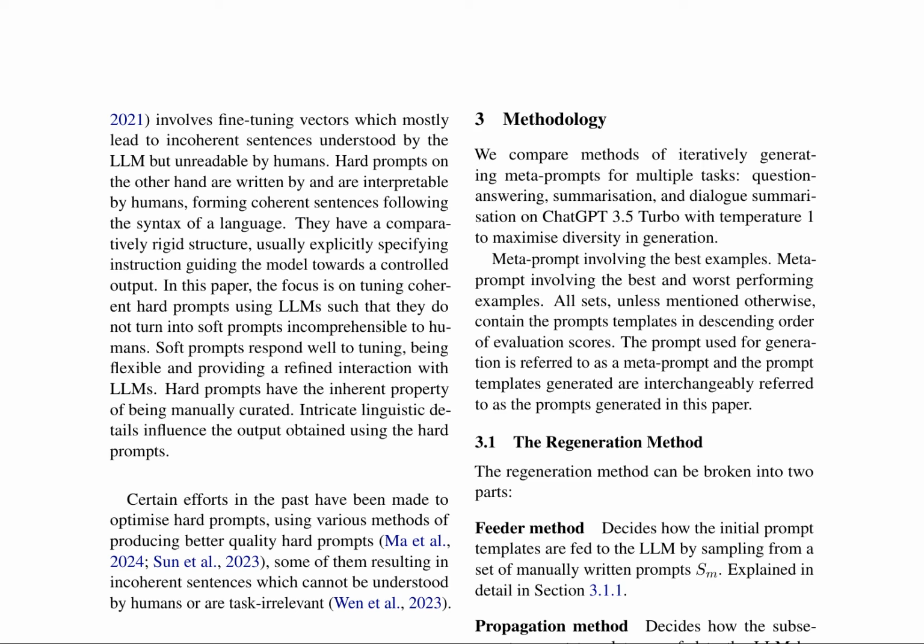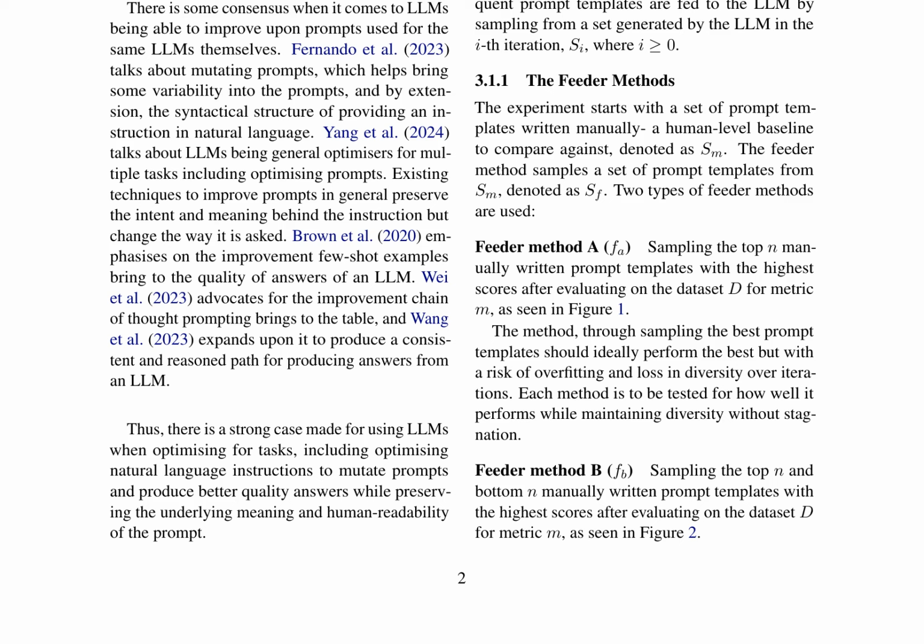The authors present two methodologies for iteratively generating metaprompts for multiple tasks, including question answering, summarization, and dialogue summarization. These methods are tested on ChatGPT 3.5 Turbo with a temperature of 1 to maximize diversity in generation. The regeneration process consists of two components: the feeder method, which determines how initial prompt templates are fed to the LLM, and the propagation method, which decides how subsequent prompt templates are fed to the LLM by sampling from a set generated by the LLM in the previous iteration.